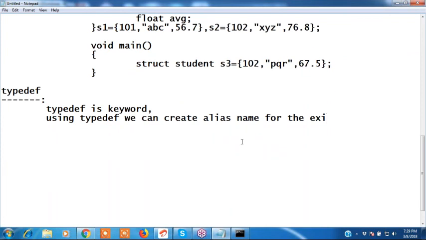Okay, what is the example syntax? See this syntax. How to create it? Typedef, that is the keyword name. Then the data type name, what is the data type? And what is the alias name? Write the alias name here. Example, see, we write this: typedef, data type, new alias name. What is the alias name? We have to create it.